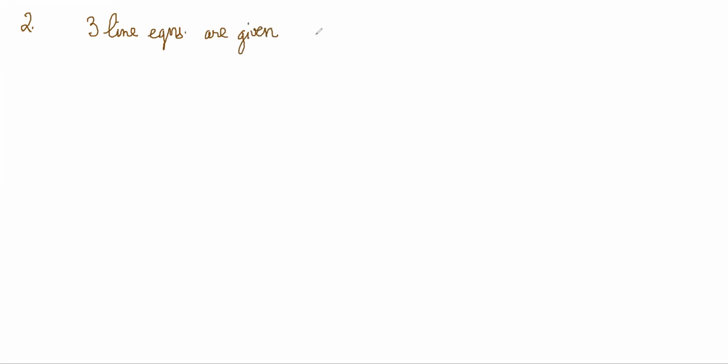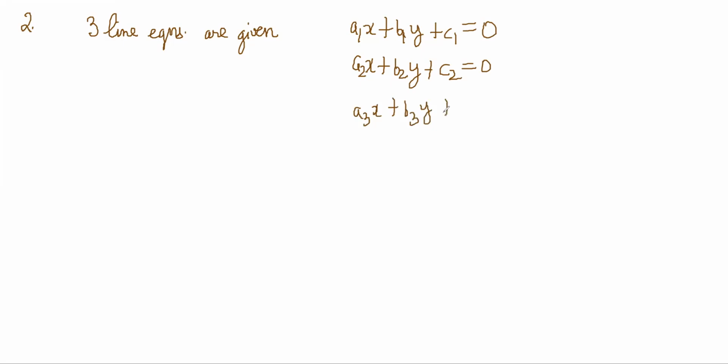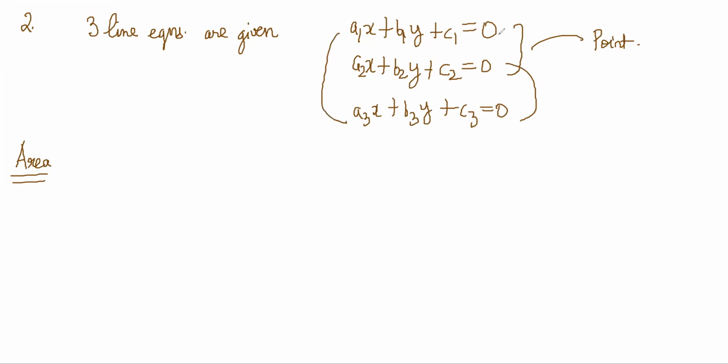Okay. So suppose one line equation in the standard form can be written like this: a1x plus b1y plus c1 equals 0. Second equation is a2x plus b2y plus c2 is equal to 0. And third equation is a3x plus b3y plus c3 is equal to 0, right? So the value of the area of this, of course, you can do it in a normal way by solving 2 at a time and finding the vertices, right? 2 at a time, you can intersect the lines to find each of the vertices.